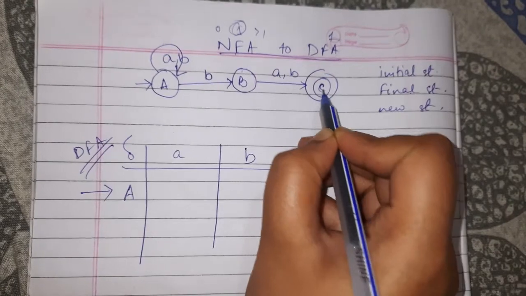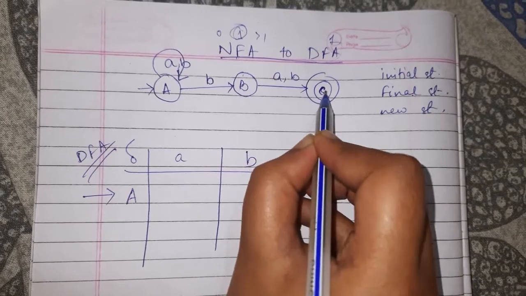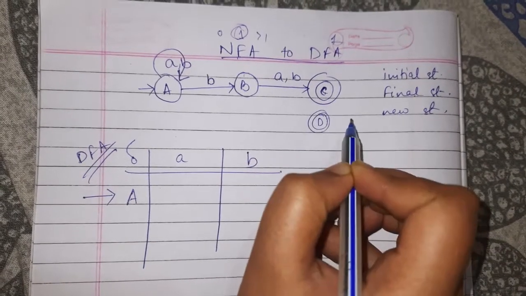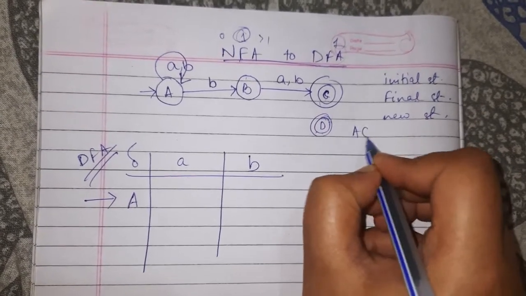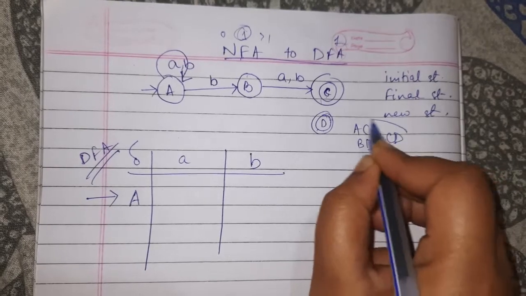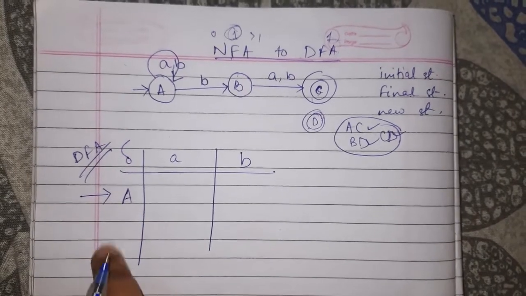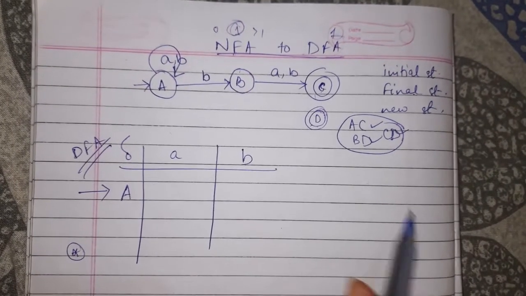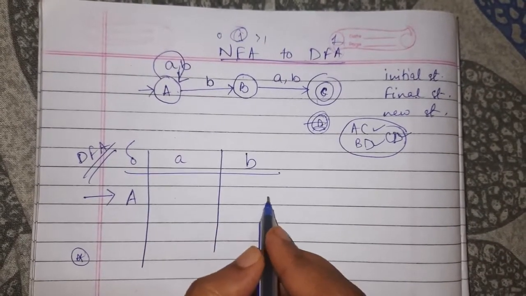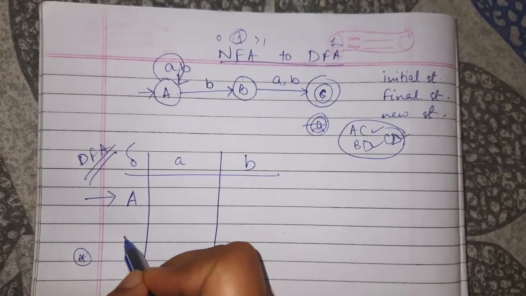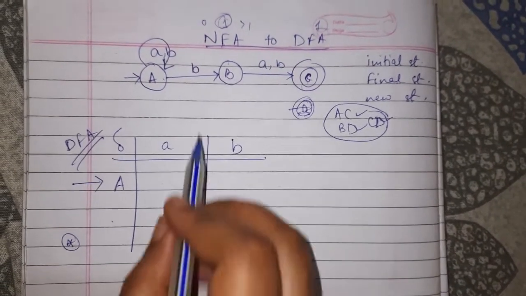Final state: in this NFA we have only one final state, but if we had another final state, then any combination containing these states, like AC or BD or CD, would be my final states here, and they shall be represented by a star. And new state: while forming the transition table, if we get a new state, then we shall do the transition for the new states until there are no new states.